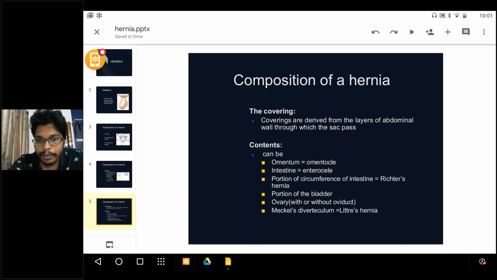Contents: if omentum is the content, it is omentocele. If intestine is the content, it is enterocele. If only a portion of the circumference of the intestine is present, it is Richter's hernia. These are most important MCQs in PG preparation exams. Sometimes a portion of bladder will be present, sometimes Meckel's diverticulum. If it is present, it is Littre's hernia.